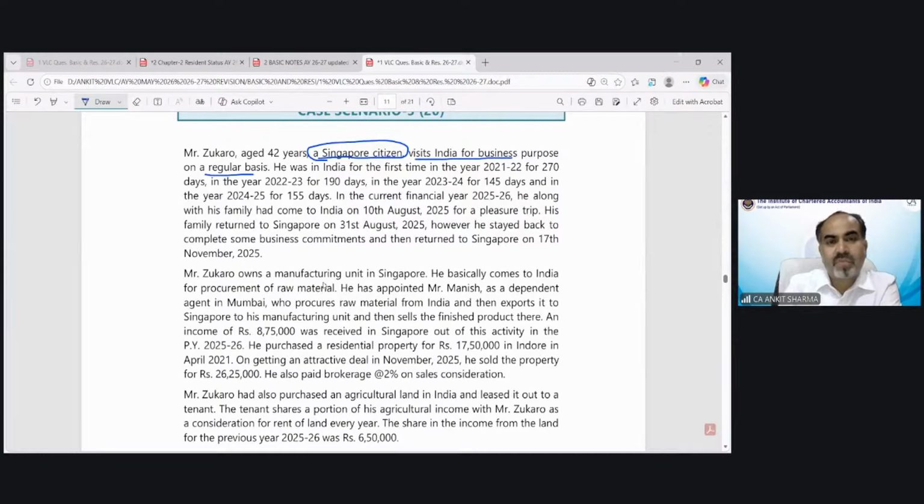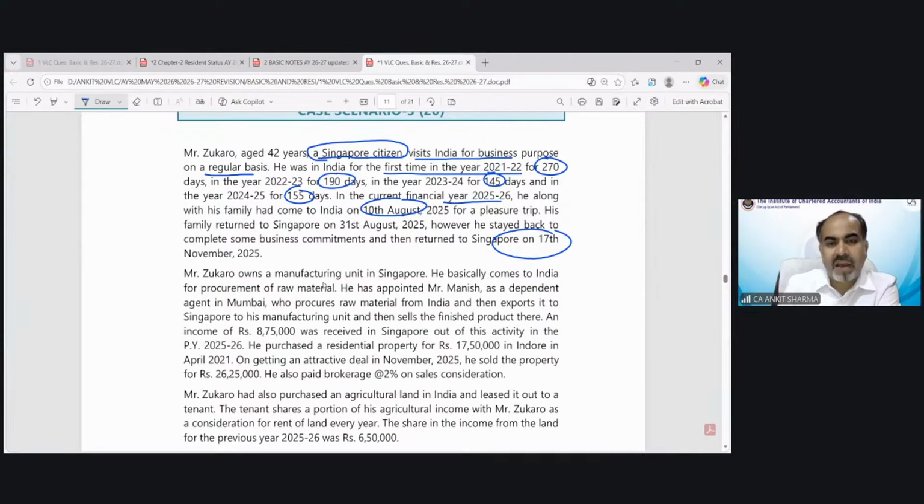He was in India for the first time in the year 21-22 for these number of days, then 190 days, then 145, then 155. In the current financial year, along with the family, he came to India on 10th August for a pleasure trip. His family returned to Singapore on 31st August. However, he stayed back and completed business commitments and then returned to Singapore on 17th November 2025.